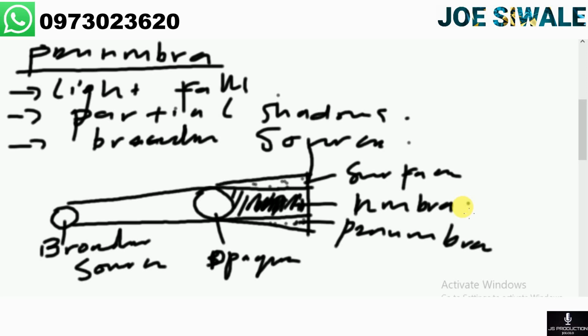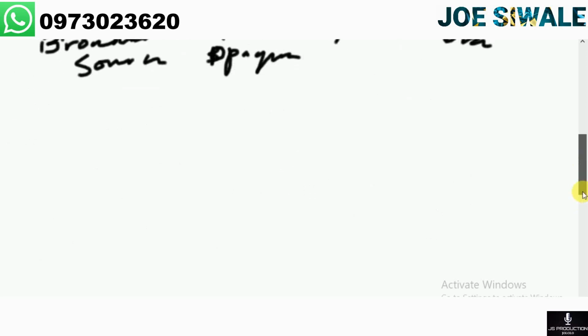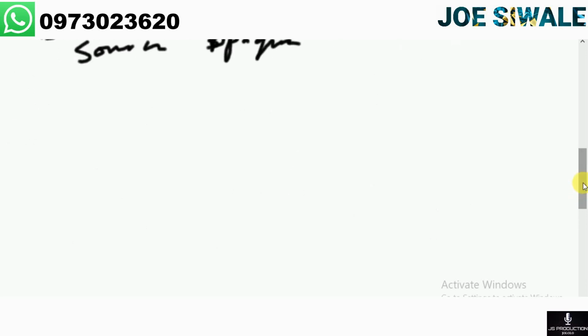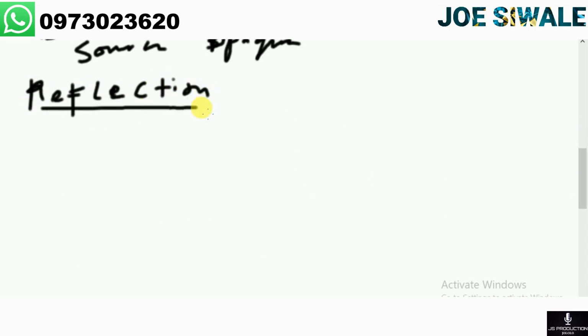The next thing that we're going to look at is refraction. Refraction is defined as the bouncing back of light.